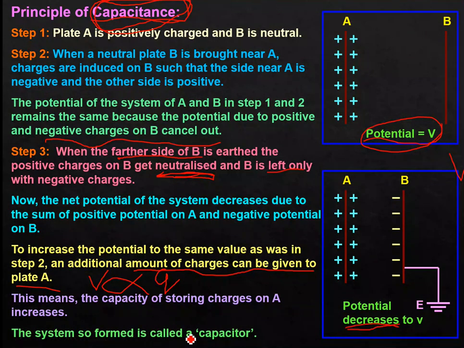So this parallel plate arrangement works in an appropriate way to increase the capacitance, that is, the ability to store more and more amount of charge. By this arrangement, we have an arrangement of higher capacitance, a higher capacity to store more and more charge. So this is the principle of capacitance.